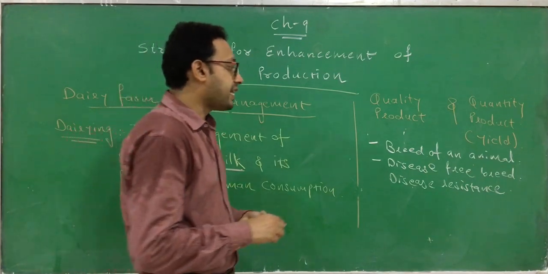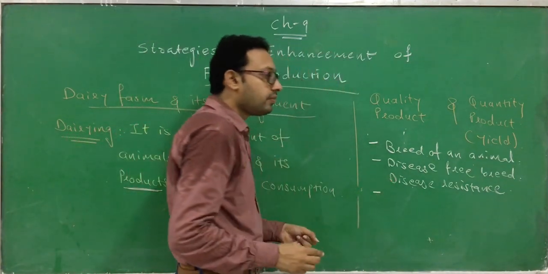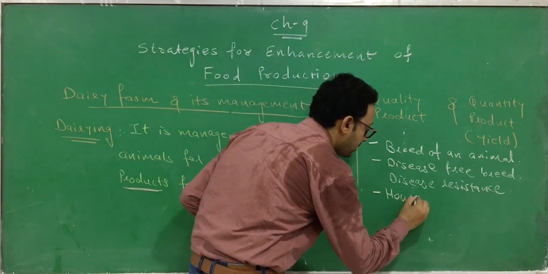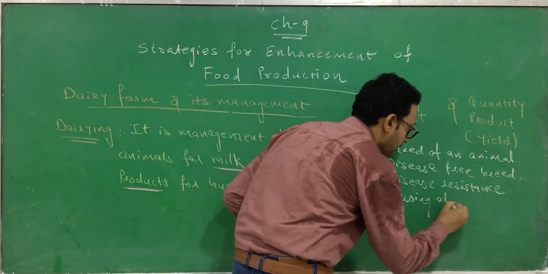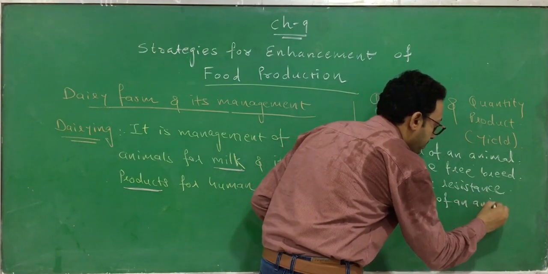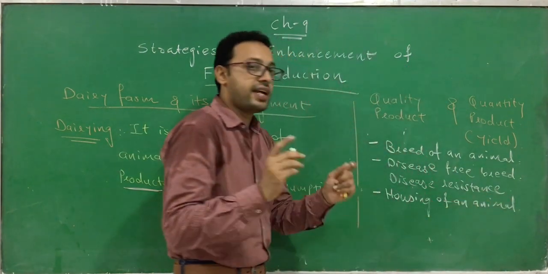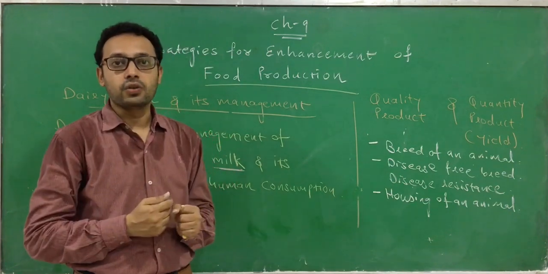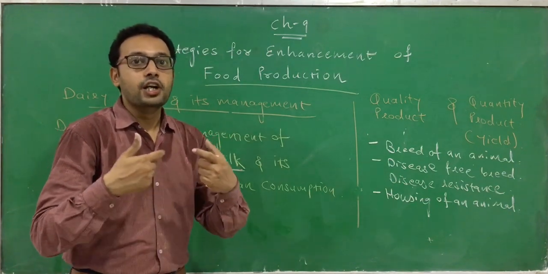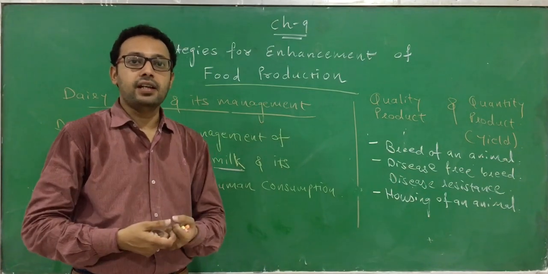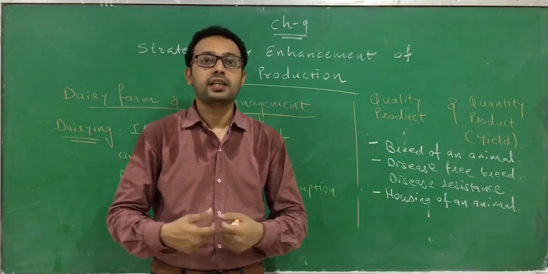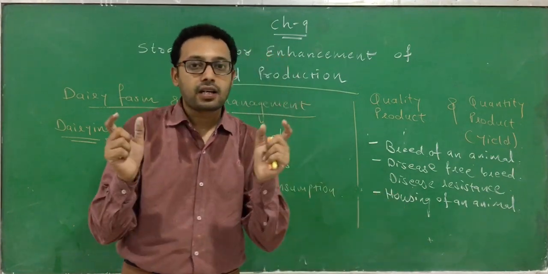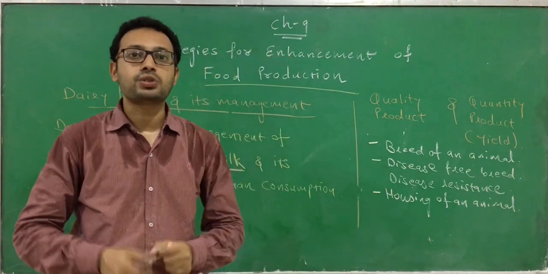Okay, the second way you can do it is by looking after the housing of an animal. The animal should be kept in a very clean, neat, hygienic environment. When the animal is looked after very well, obviously the production of milk is going to increase. So this is another way, by maintaining proper housing.